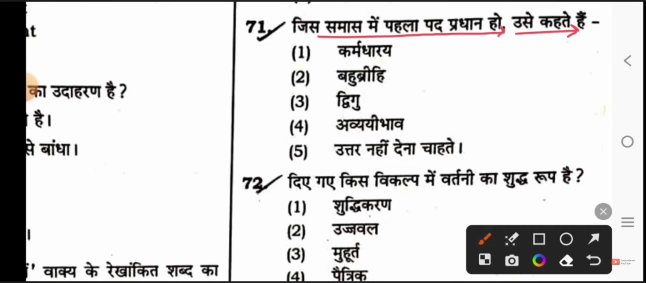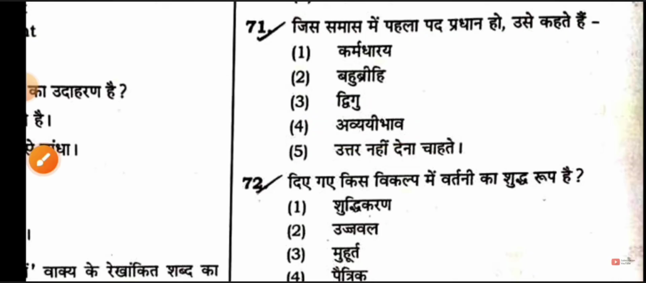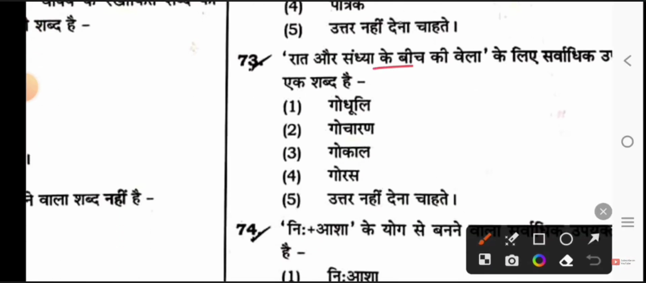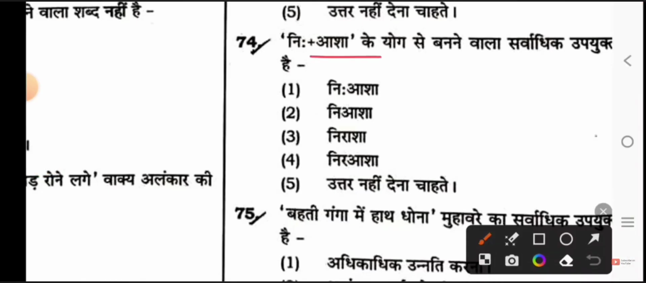Next, the compound in which the first word is dominant is called Avyayabhav compound. Which of the given options has the correct form of spelling? Correction is written like option 1. Next is the most appropriate word for the time between night and evening. Option 1 is Go Dooli Bella. Next is the most appropriate word formed by the addition of ni, don, asha.